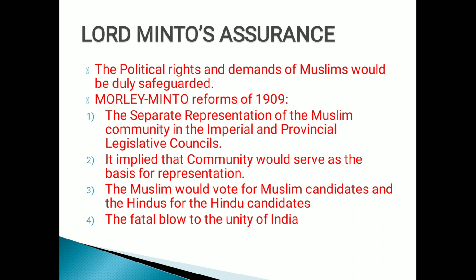Then it implied that community would serve as the basis for representation. The Britishers asked them to go for a separate electorate, and I've already explained to you, a separate electorate means a Muslim candidate would be voted for by Muslims and a Hindu candidate would be voted for by Hindus. That means they did the divide and rule policy in the manner of elections, right, children? The Muslims would vote for Muslim candidates and Hindus for Hindu candidates, a fatal blow to the unity of India. This parliamentary reform paved the way and hit the unity of India, right, children? So obviously unity got a severe blow.